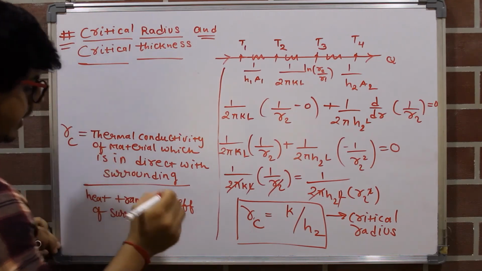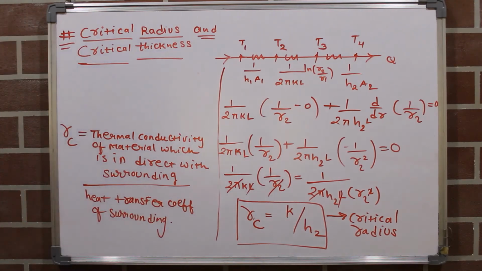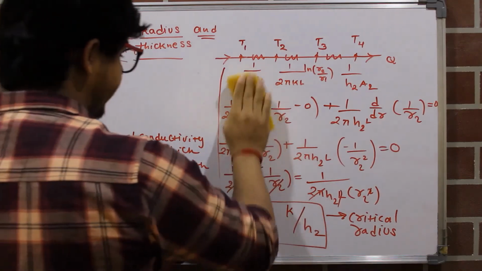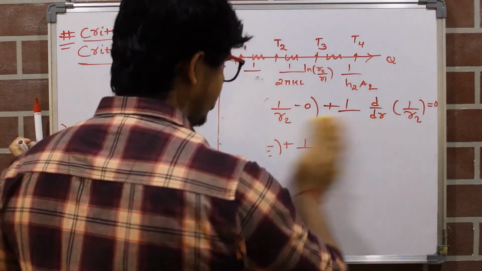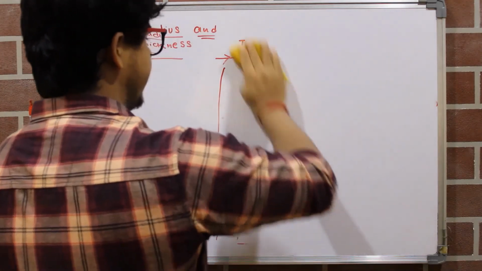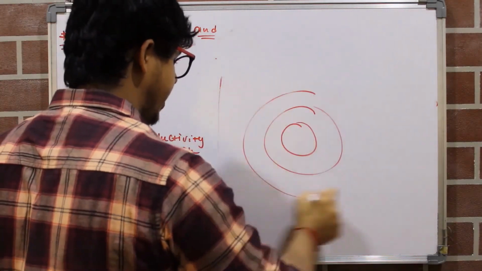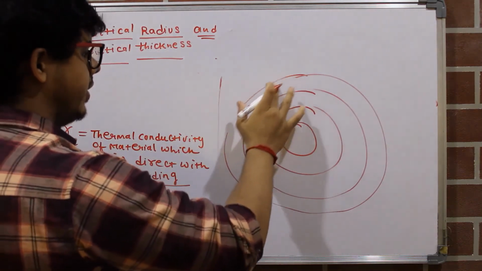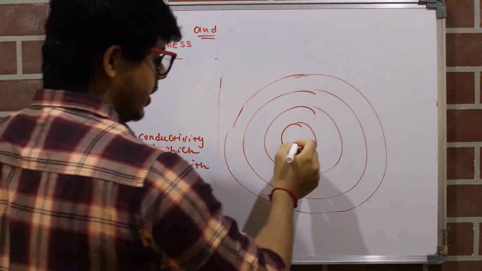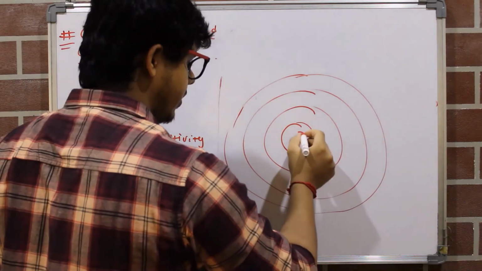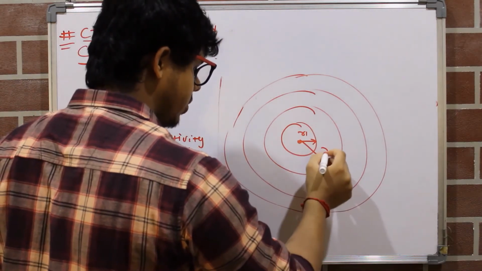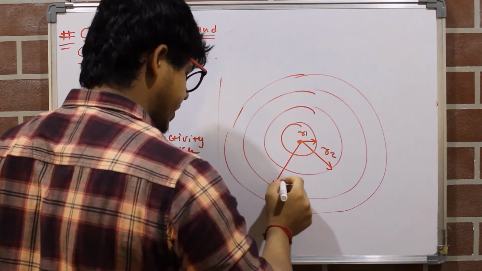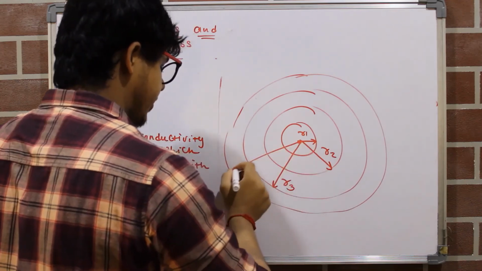So now if you get n numbers of cylinders or composite cylinders, then how to write the formula of RC for that? Suppose we are having composite cylinders like this. I know this figure is not proper, but this is just for understanding. So this is R1, this is R2, this is R3, and this is R4.